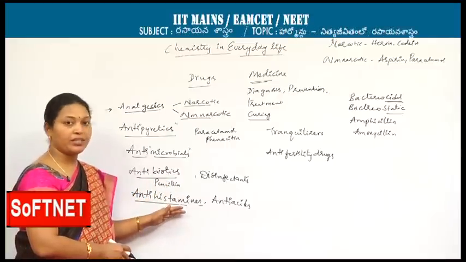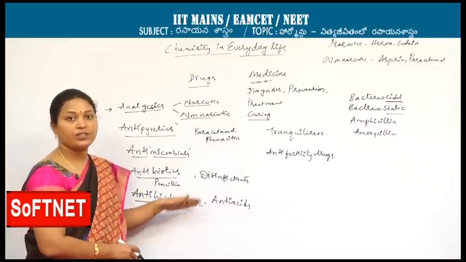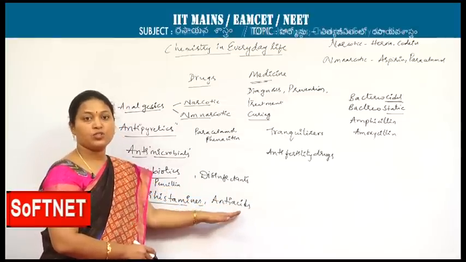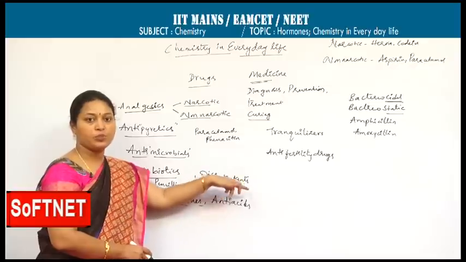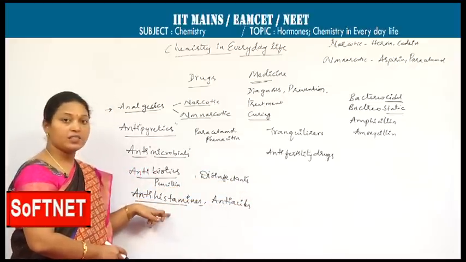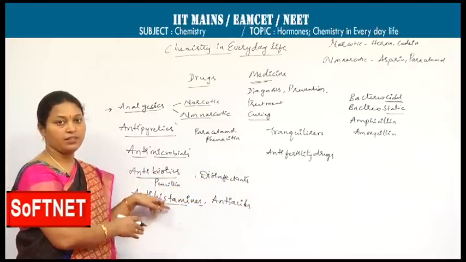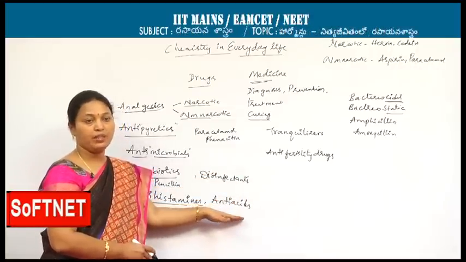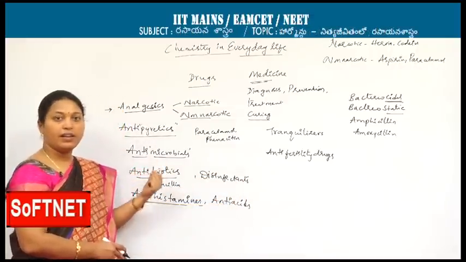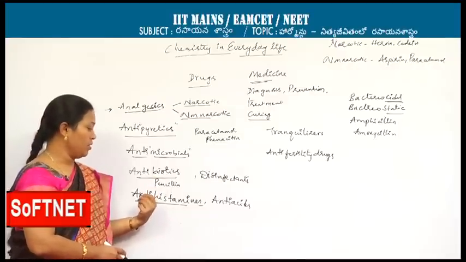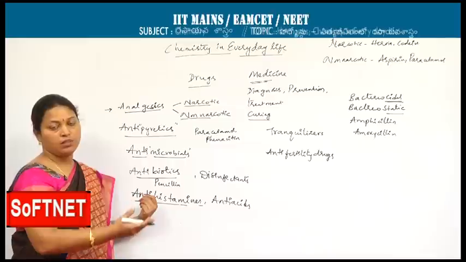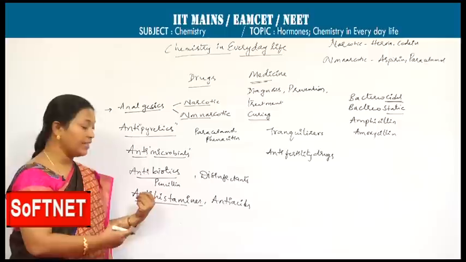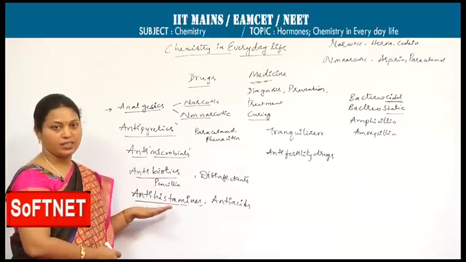I am specifying the point because there is a little confusion with the antacid also. Antacid is the chemical or the drug which is used to remove the excess of acid which is produced in the stomach. Antihistamines control the production of excess acid. Already produced excess acid can be minimized by taking antacid, and antihistamines are also used to control nasal health issues like nasal congestion, sinus problems, and nasal irritations.